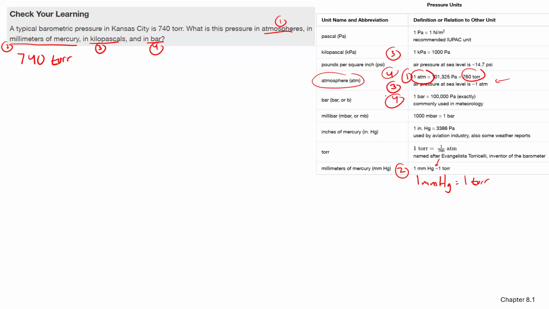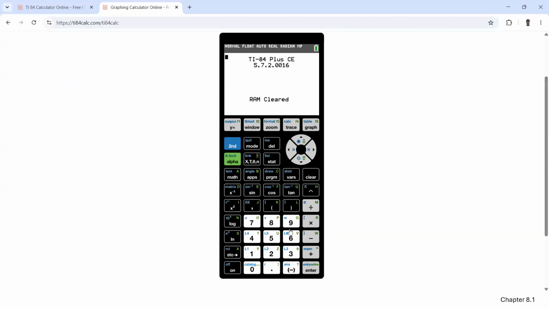All right, so let's go. Let's try it out. The value I'm trying to convert is 740 torr. I'm trying to convert to atmospheres. Here I see atmospheres and torr. I know that torr has to be on the bottom because that's what I want to cancel out. So let's do that. Cancel, cancel. So it's 740 and the units are ATM. So 740 times 1 divided by 760. Let's do that.